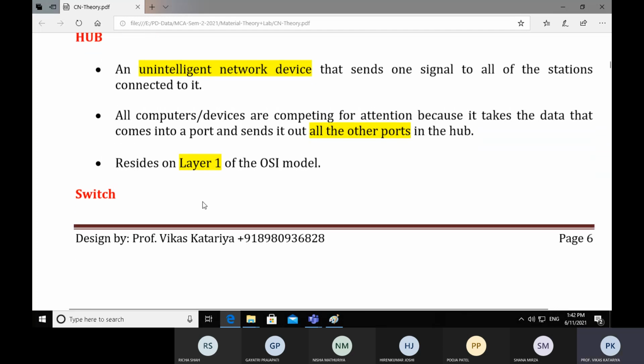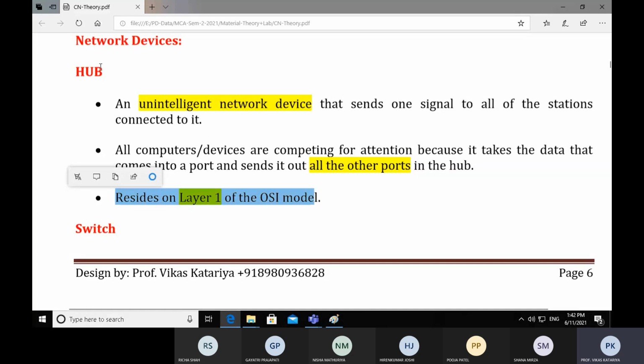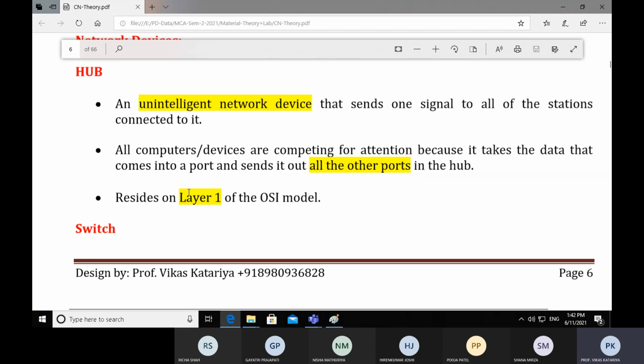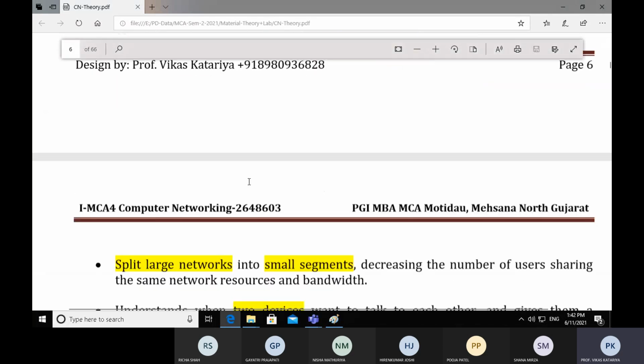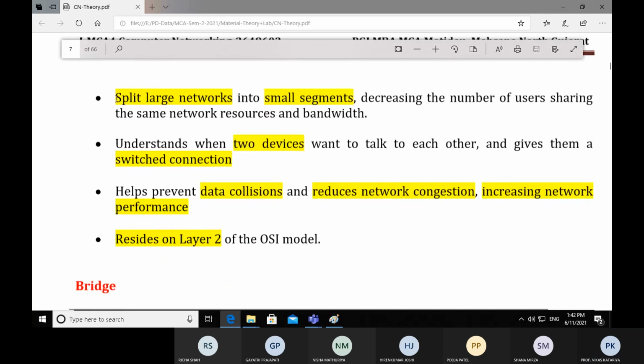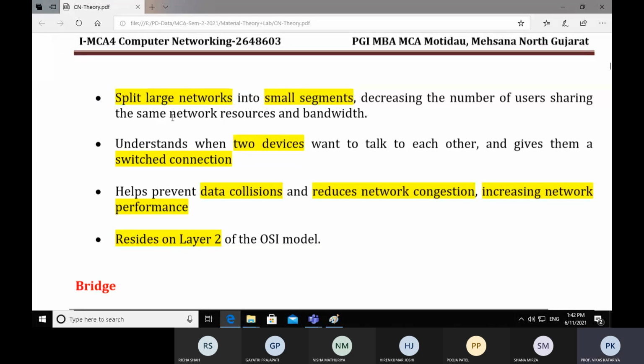So a question may arise for one mark: the name of devices which reside on layer 1, the physical layer. Your answer should be hub. Now, second is switch. It is again a network device which is used to create a local area network. Let's understand. Switch is a device which splits a large network into small segments, decreasing the number of users sharing the same network resources and bandwidth.